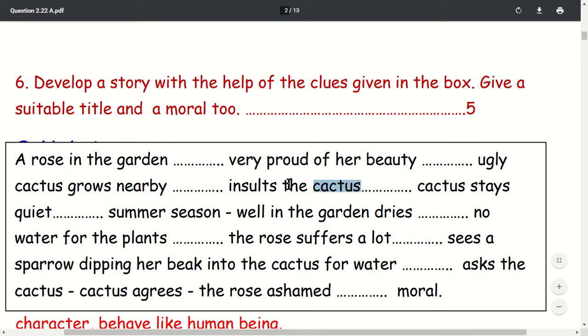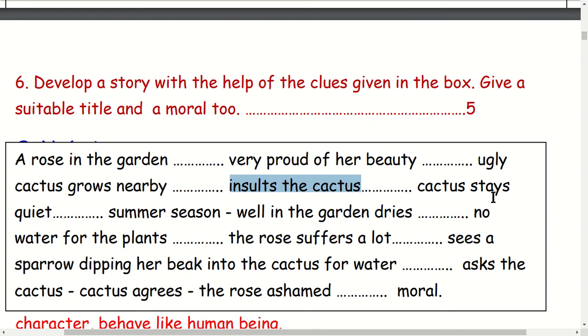The rose insults the cactus. The cactus does not react. The cactus keeps calm. He is not angry with the behavior of the rose. Cactus stays quiet, means quite calm. Although the rose insults the cactus, the cactus stays calm.